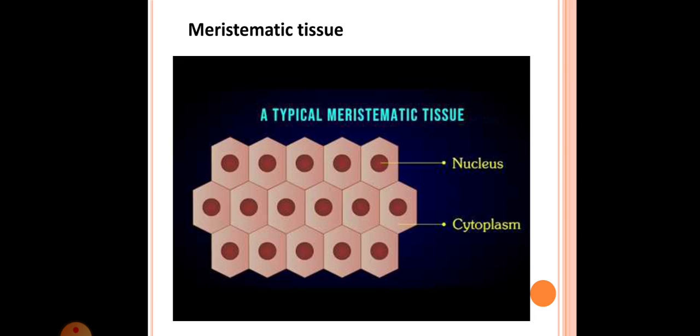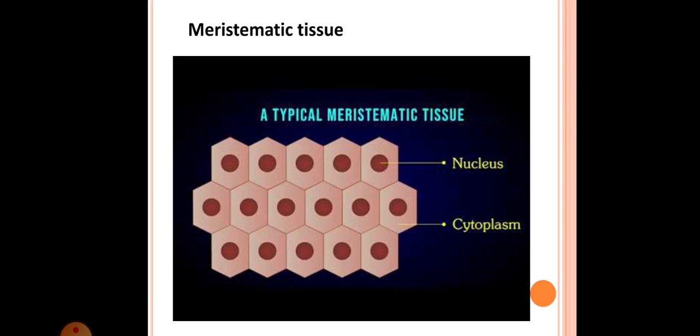When it grows and develops into an adult plant, the activity of embryonic meristem, which during the course of development becomes primary meristem, remains from the beginning of the life cycle till the end of the life cycle of the plant.